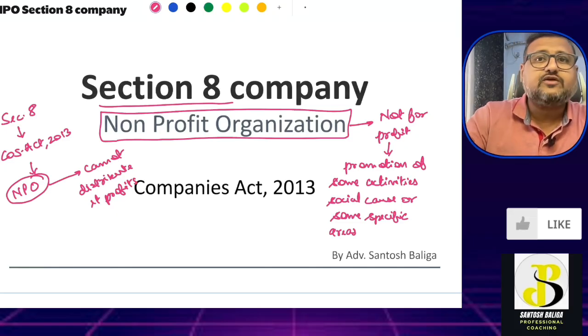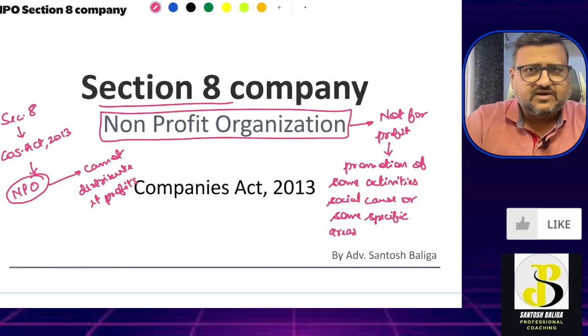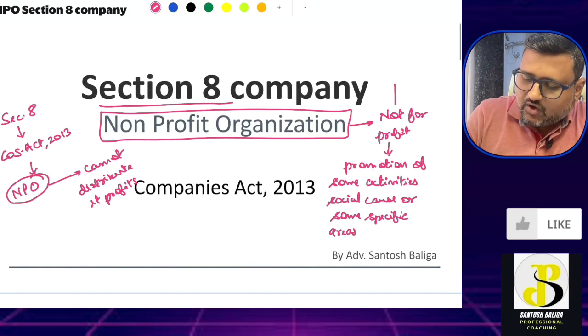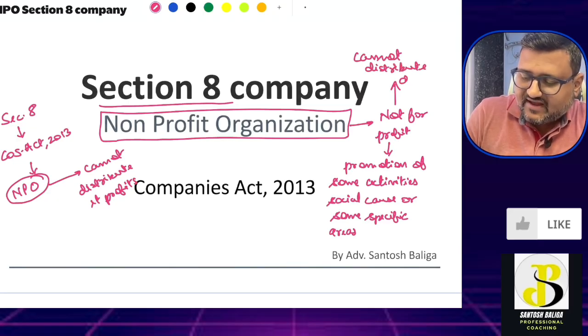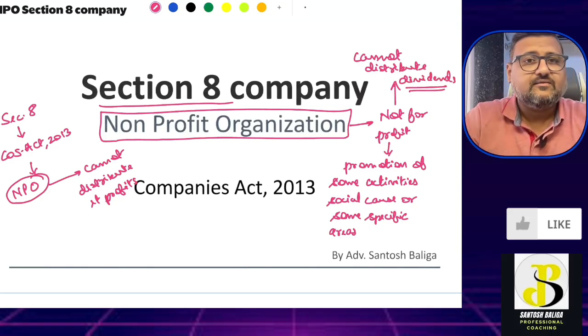It is a not for profit company, which means that it cannot distribute its profits as dividends to its members.